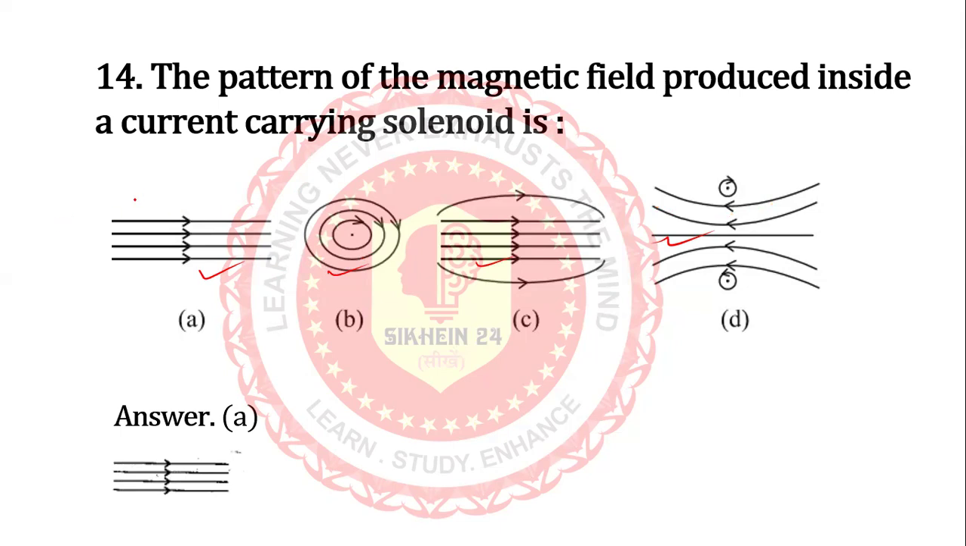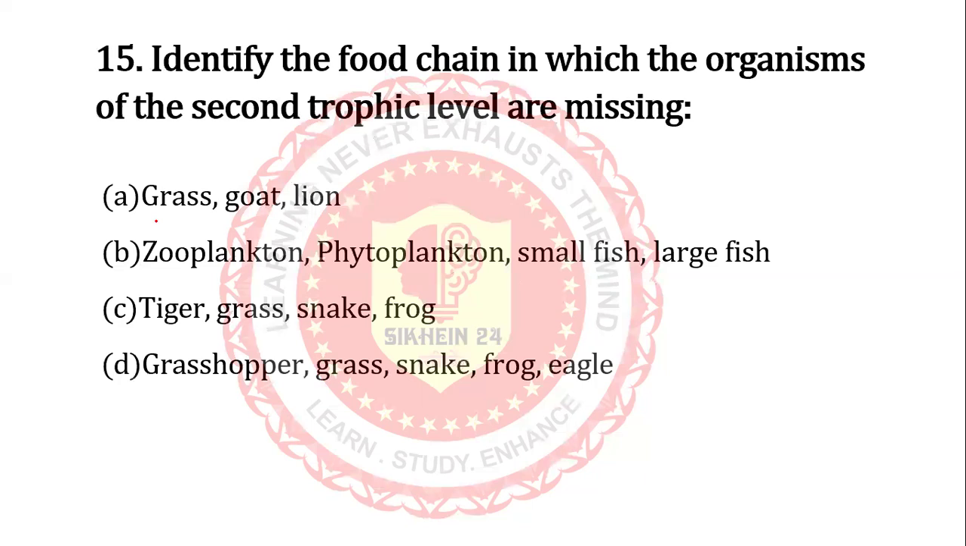The pattern of magnetic field produced inside a current carrying solenoid is horizontally straight. Right. Next question. Identify the food chain in which organisms of the second trophic level are missing. Grass, zooplankton, phytoplankton, small fish, large fish, tiger, grass, snake, frog, grasshopper, grass, snake, frog, eagle. There are a lot of names. A, B, C, D options are there. So which option will be correct? C: tiger, grass, snake, frog.